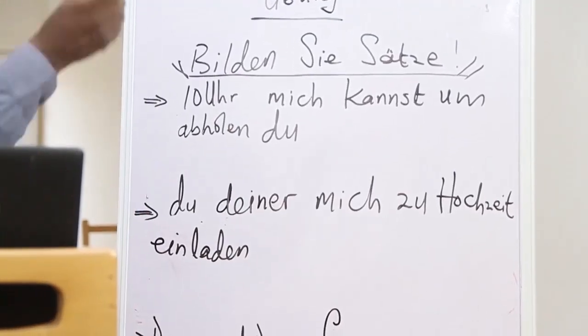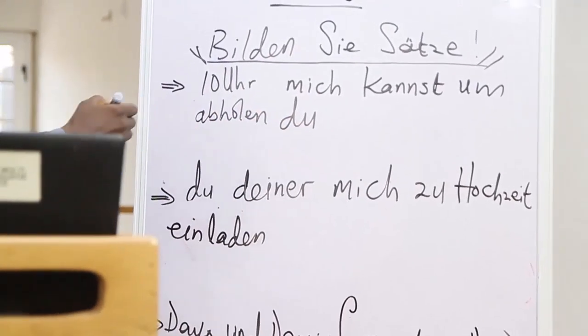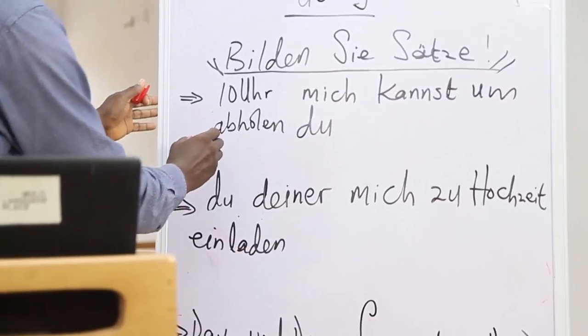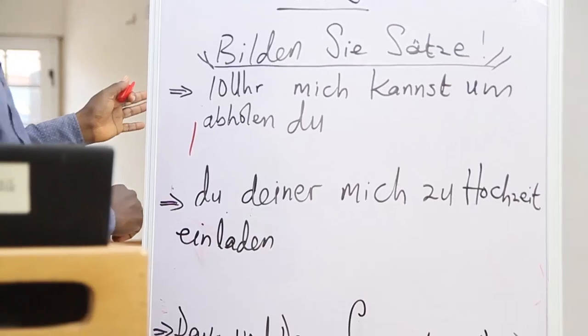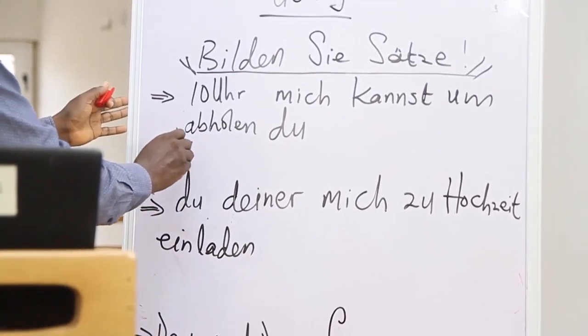Now, here we have abholen, and then let's see where we start, okay? Of course, this is personal pronoun. So I expect you to have done it. I want to do the answer now. All right, the correct one.